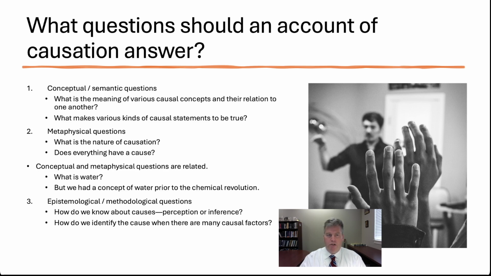Third, there are epistemological and methodological questions. How do we know about causes? Can we perceive causation, or is it something that we can only have knowledge of by way of some sort of inference? And if we can only have knowledge of causation by way of inference, how does that inference work? How do we identify the cause when there are many other causal factors? Take, for instance, a spark as a cause of a fire. We know that there are many other causal factors that have to be present in order for this spark to cause the fire. Or how is it that we identify the spark as the relevant causal factor that we note as the cause, instead of just one among many causal factors?